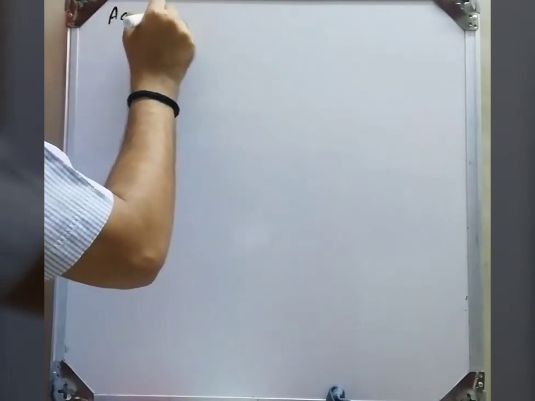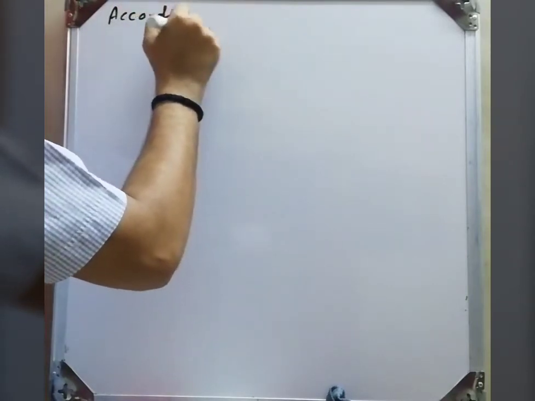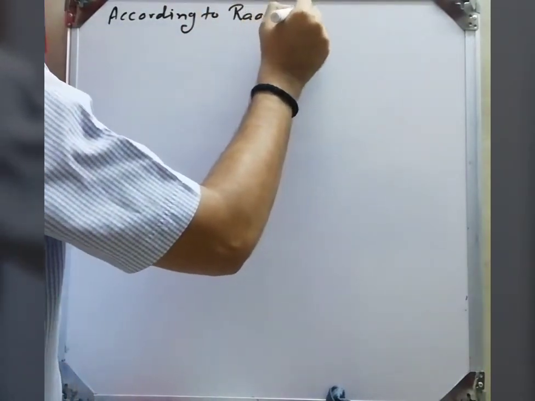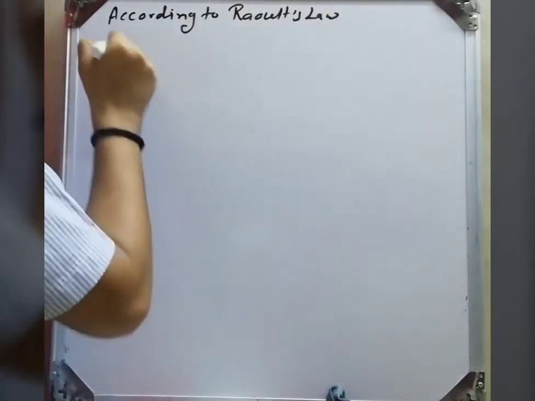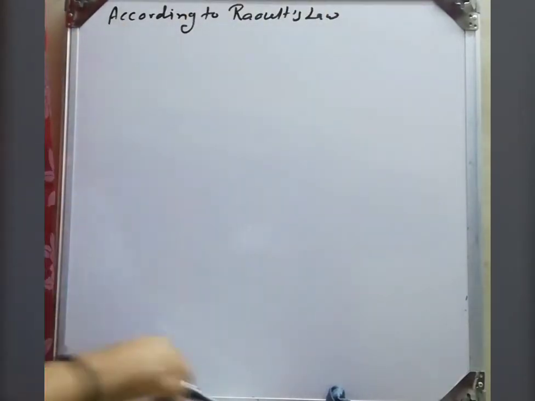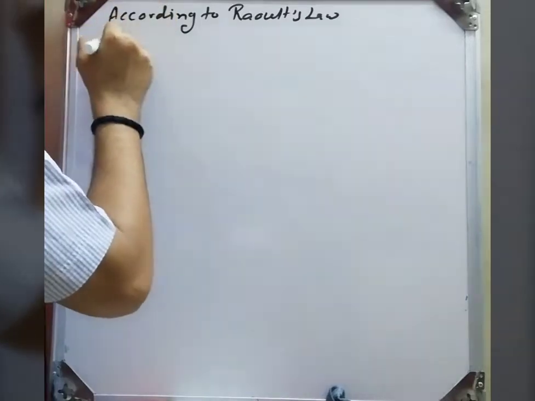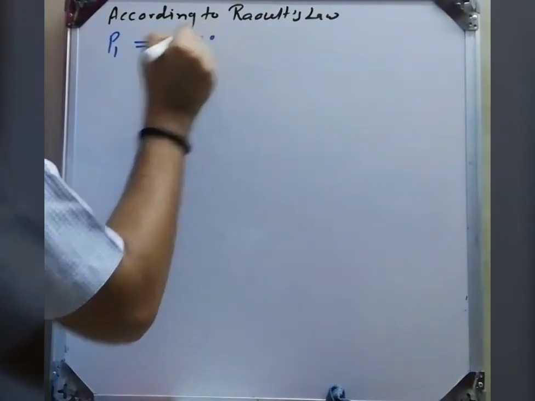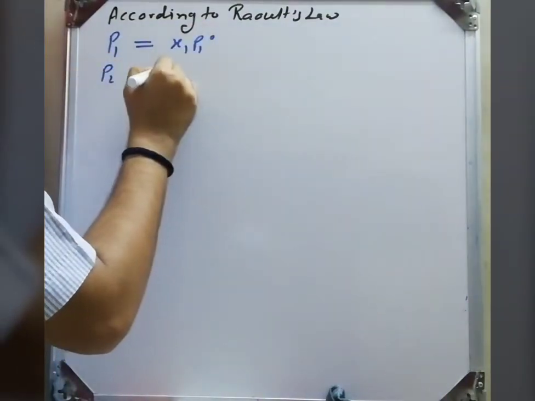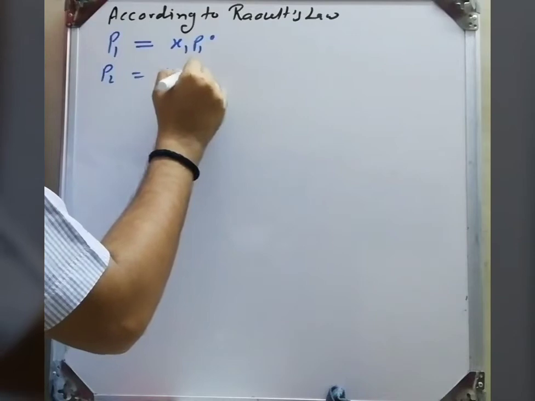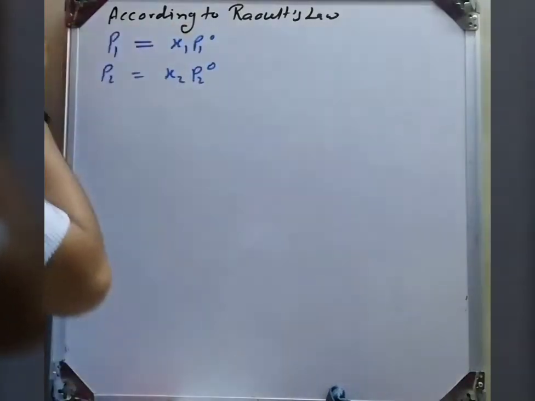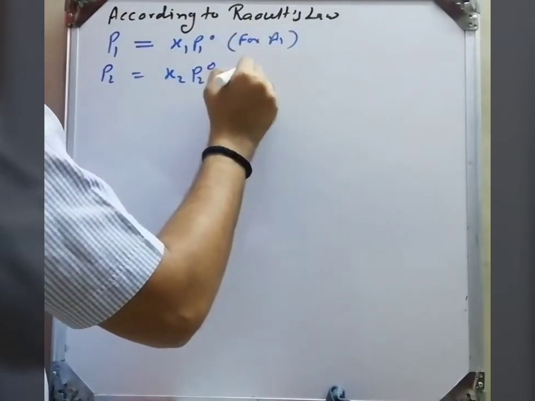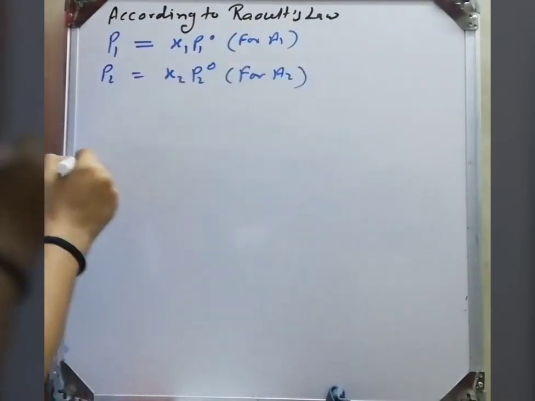First, according to Raoult's law, P1 is equal to X1 into P10 and P2 is equal to X2 into P20, for component A1 and for component A2.